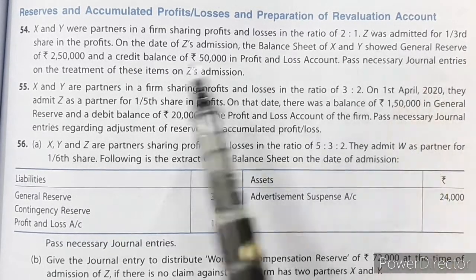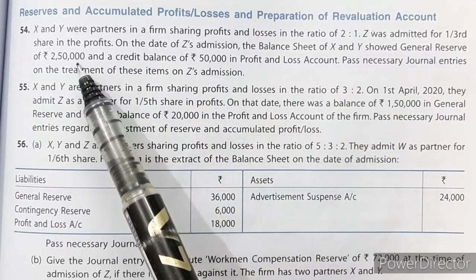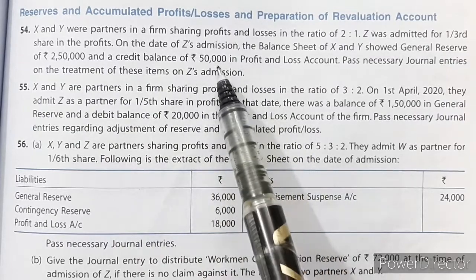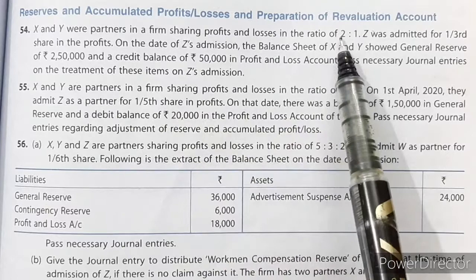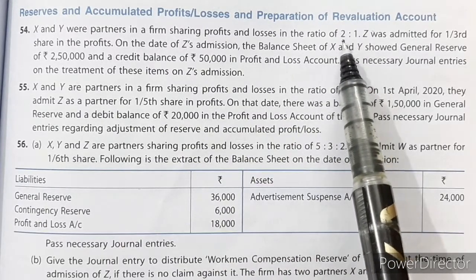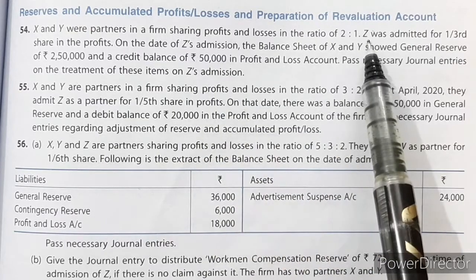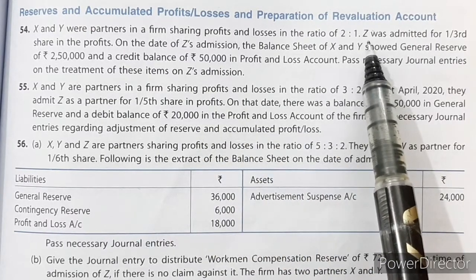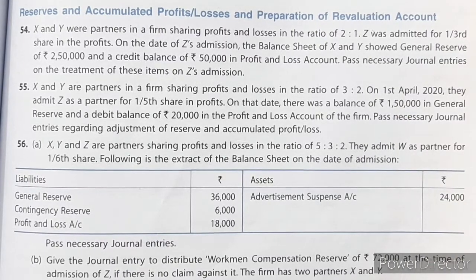Now both these are profits. General reserve is accumulation of profit and credit balance is also profit. So we will distribute these two to old partners in their old ratio, because these profits were generated in the past and therefore Z will not receive anything from it because he has recently joined. Let us see the journal entry.